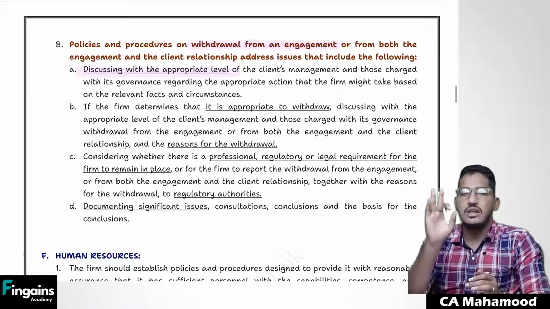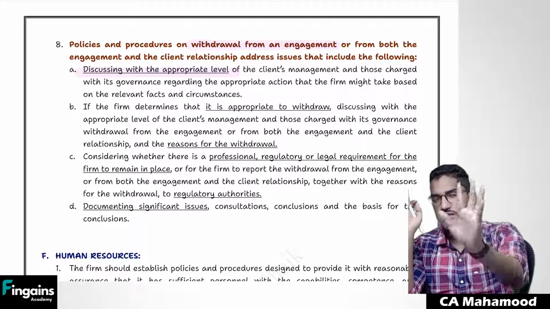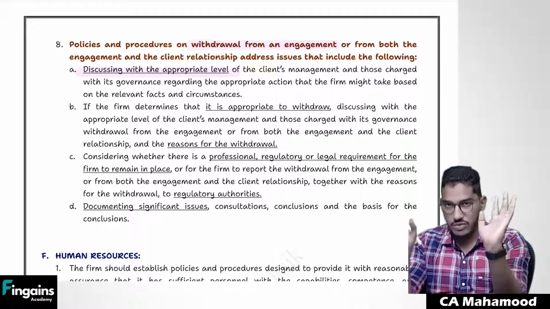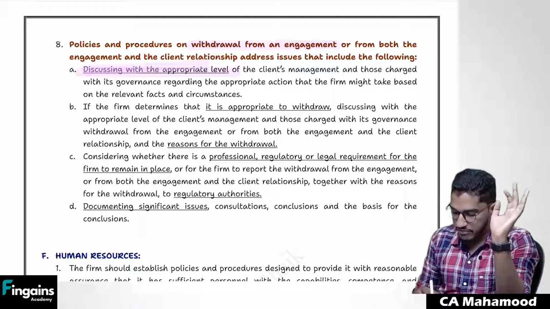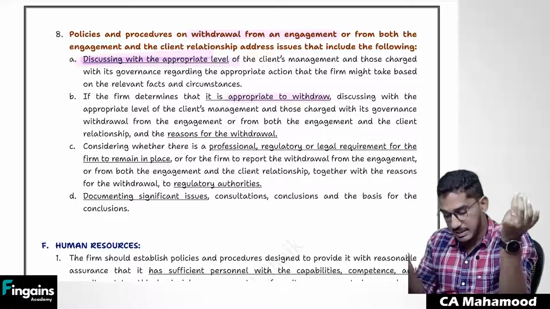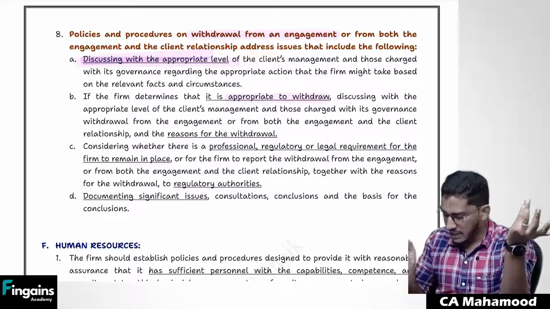First, go and discuss with the client's management and those charged with governance. Go to the concerned person in the organization and discuss with them. Sir, these are the issues I am facing. Try to resolve it kindly. So first, go and have a formal discussion. In case after the formal discussion the issue is still not getting resolved, and you find it appropriate to withdraw, then withdraw.